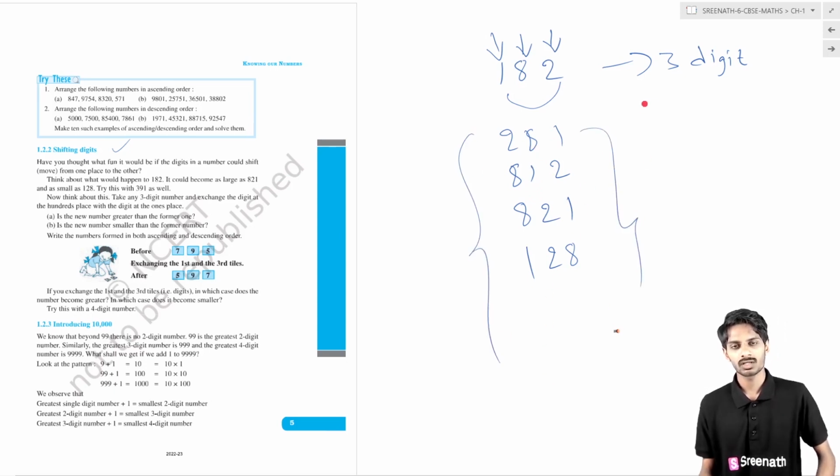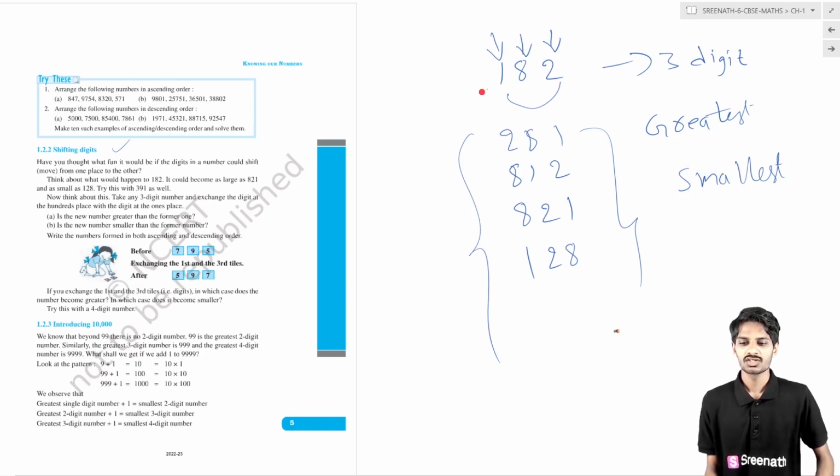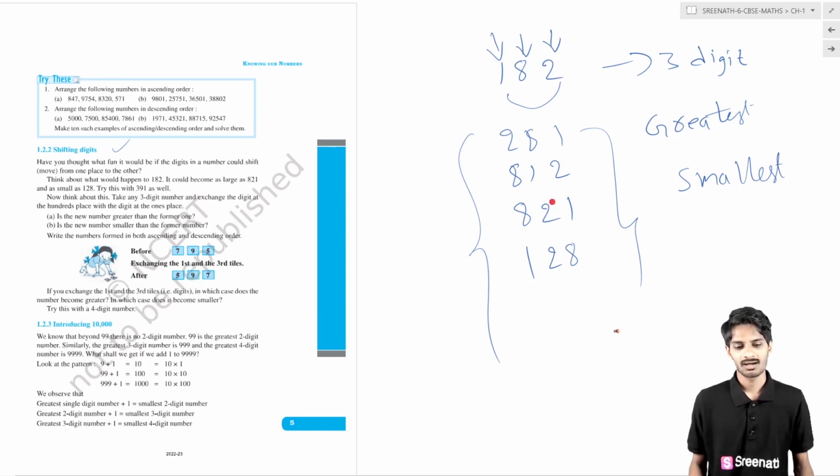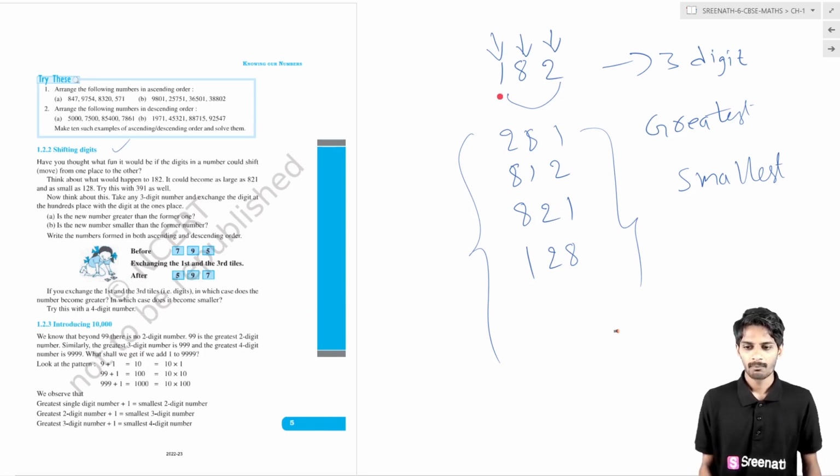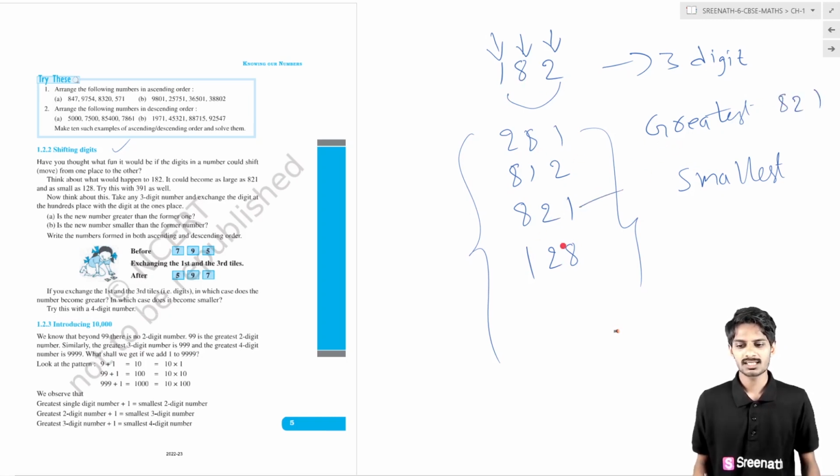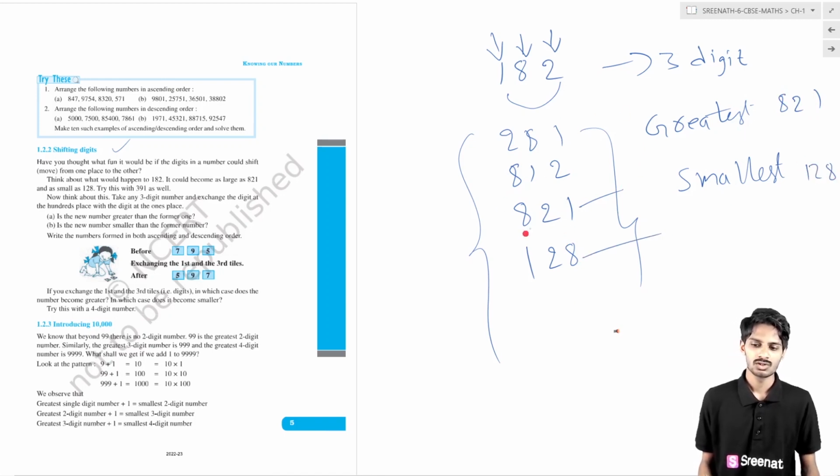And after that, we have to find the greatest number and the smallest number by shifting digits. This is your assignment. By shifting this, what is the greatest number you get? The greatest number is 821, and the smallest number is 128. We have to find how many numbers can be formed by shifting the digits. It is your target.